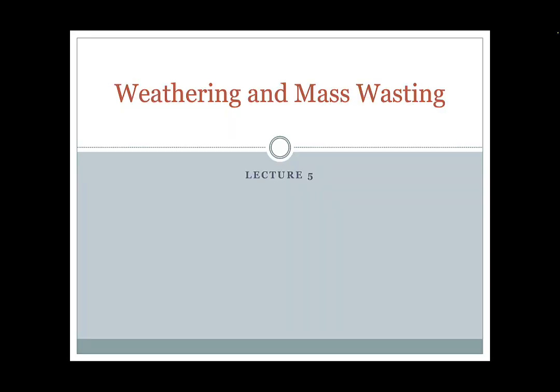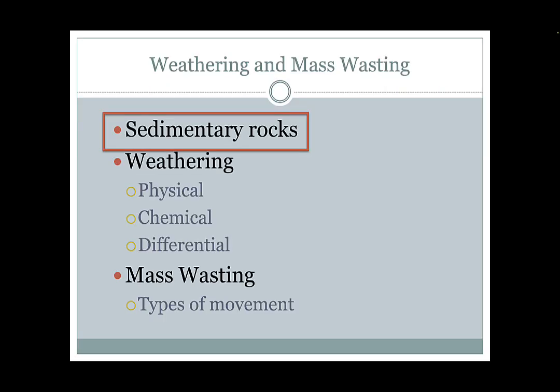In Lecture 5, we're going to talk about weathering and mass wasting. But before we talk about those, let's talk a little bit about sedimentary rocks. We're going to talk about sedimentary rocks for a couple of reasons. First of all, because we have to talk about something that's going to be weathered and mass wasted, some sort of rock. And weathering just happens in place, so rocks are broken up in place, and mass wasting just means they kind of go down a slope or go down a hill.